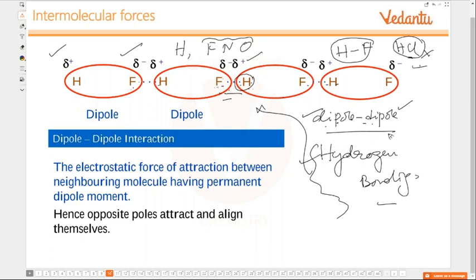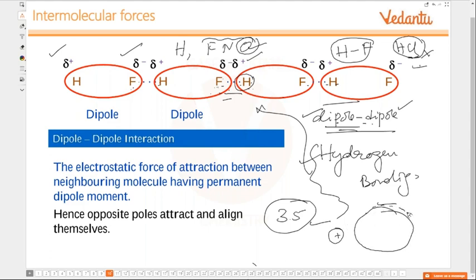Okay, see the magnitude of this dipole-dipole interaction. This can make a sample. Ma'am, but in HCl also hydrogen is there, right? See, there is a question here. Cl and oxygen both have almost the same value for electronegativity, around 3.5. Am I right? Yes, ma'am. In spite of that, oxygen can form hydrogen bonding with hydrogen, but Cl cannot. That is because, see the size of oxygen. Oxygen is this much, Cl is this much.